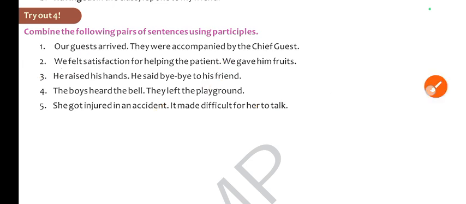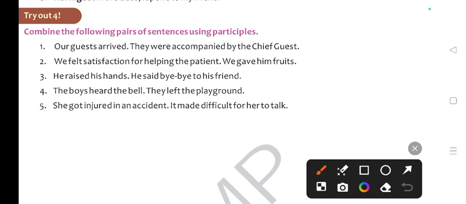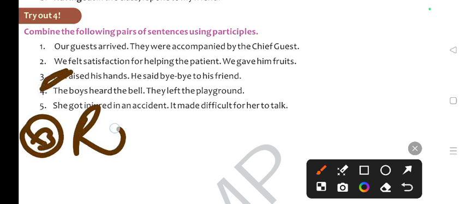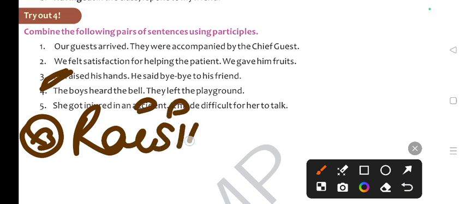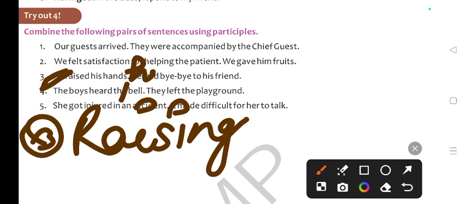Next, third one, he raised his hands. So we will write here raising his hands. He will delete it and raise will change into raising. So raising his hands, comma, and H will be in small letter. He said bye-bye to his friend.